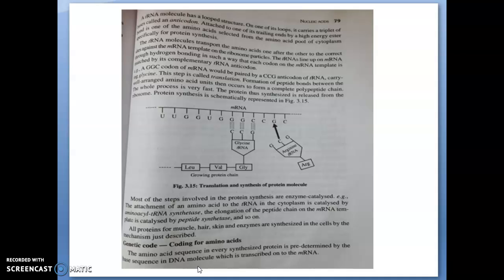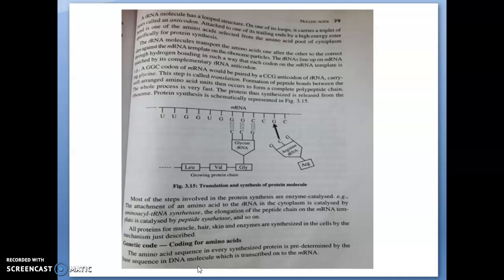All the proteins for muscle, hair, skin and enzymes are synthesized in the cell by the mechanism just described above. What is the genetic code, or coding for amino acids? The amino acid sequence in every synthesized protein is predetermined by the base sequence in a DNA molecule, which is transcribed onto the mRNA.